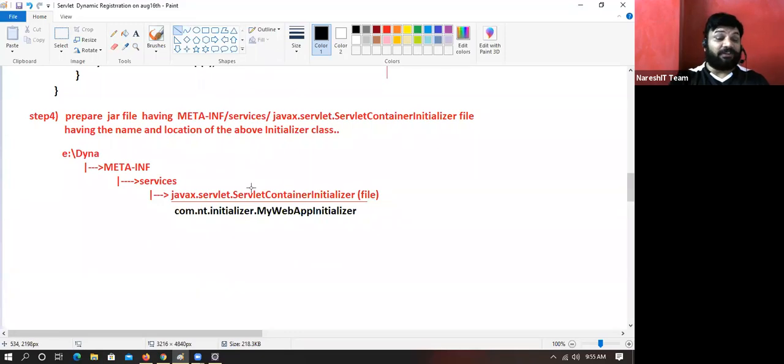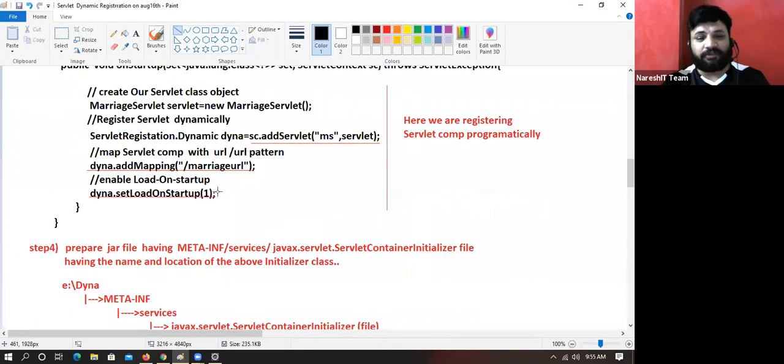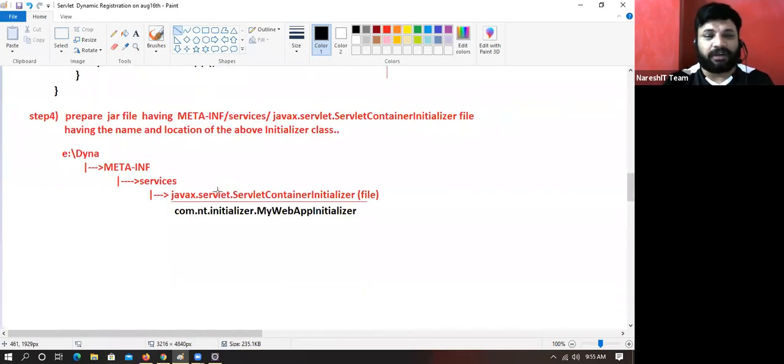From this file only, the servlet container dynamically takes the name of the initializer class, loads the class, creates the object, and calls the onStartup method. Anyhow, the onStartup method is taking care of servlet component registration. Everyone got it?